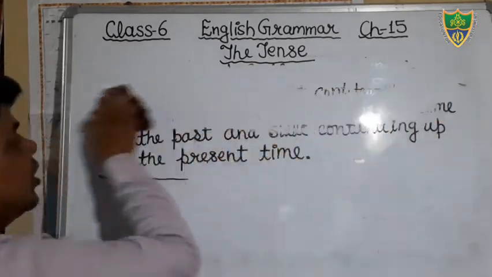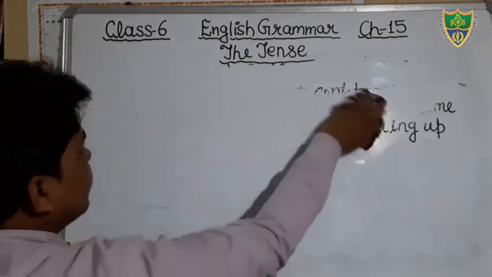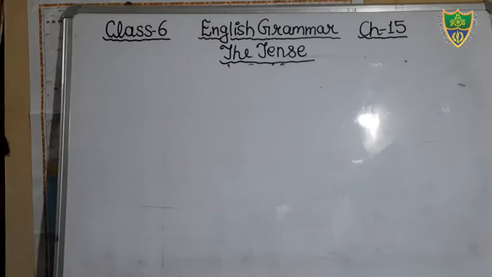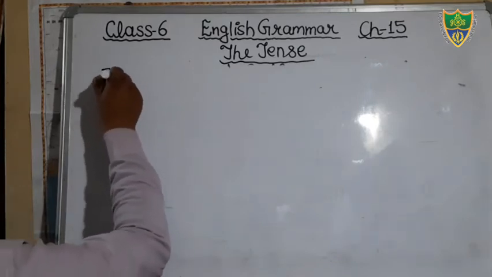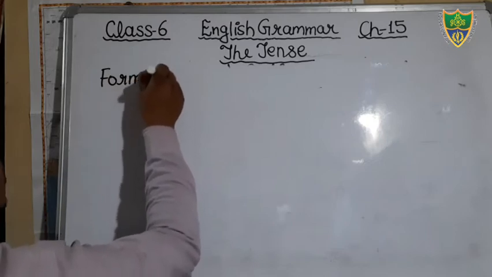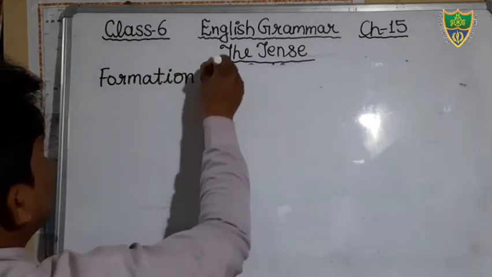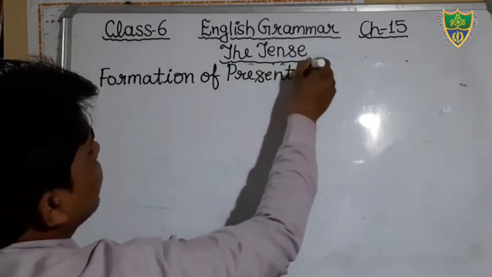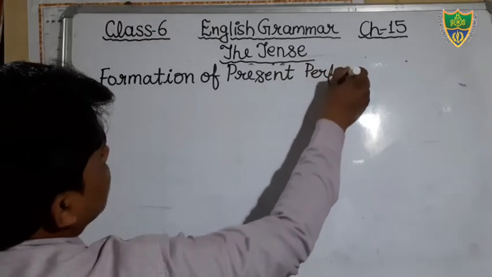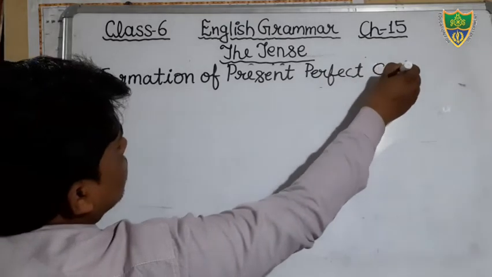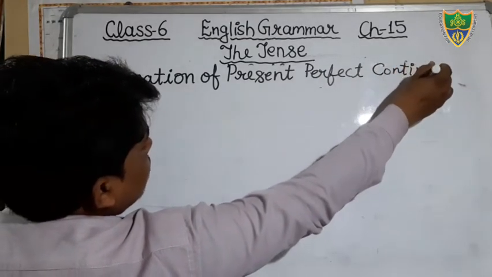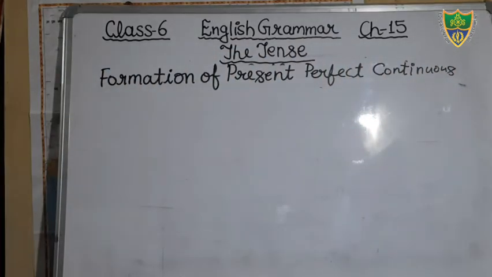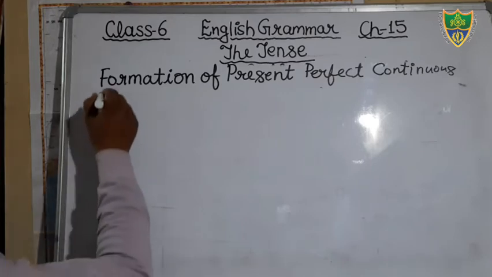So just see, put the heading formation of present perfect continuous tense. Yes, it is visible to you.